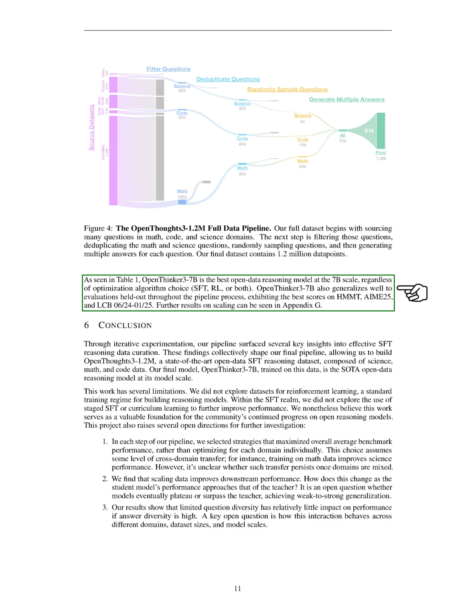Our results show that OpenThinker3-7B is the top open data reasoning model at the 7 billion scale, regardless of the optimization algorithm used, and it performs well on various evaluations throughout the pipeline. Further details on scaling can be found in the appendix.